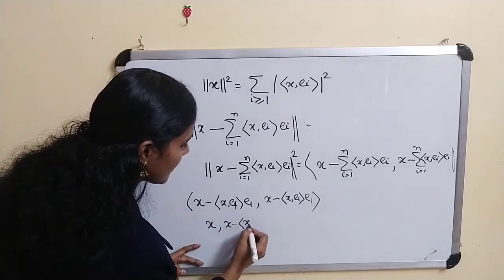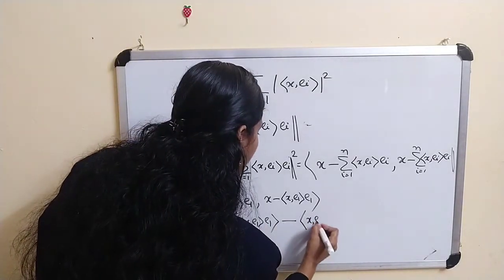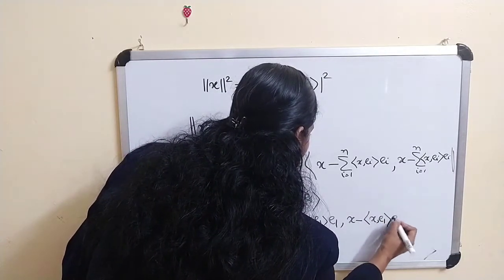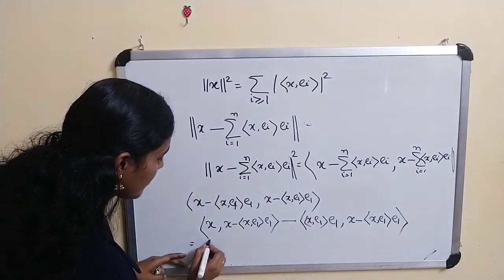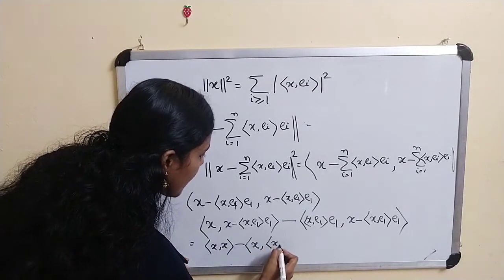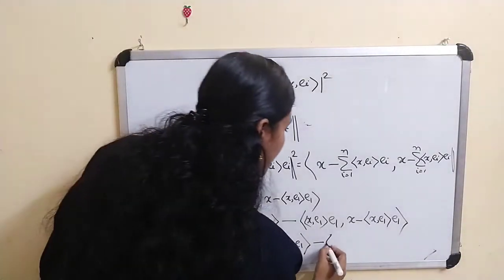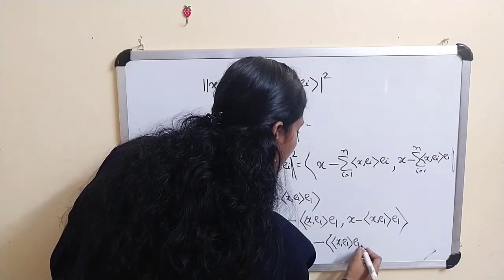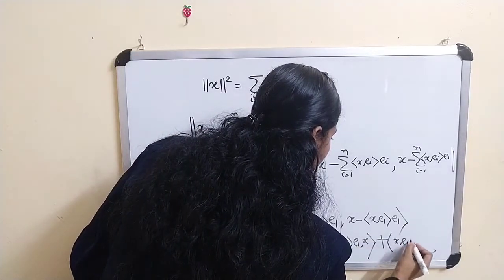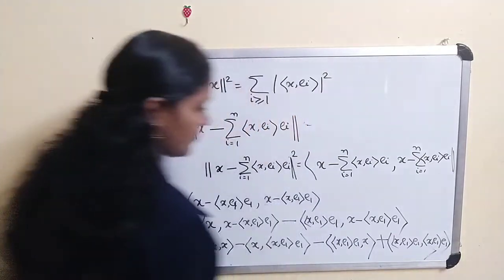Inner product of x, x, minus inner product of x with inner product of x e1 times e1, minus inner product of x e1 times e1 with x, again minus and minus plus inner product of x e1 e1 with inner product of x e1 e1.